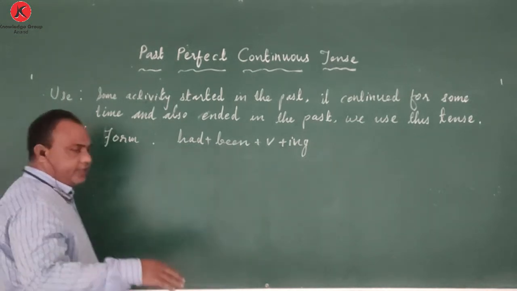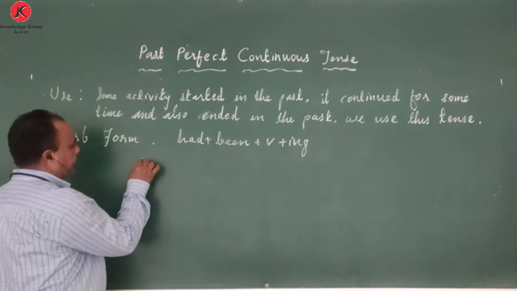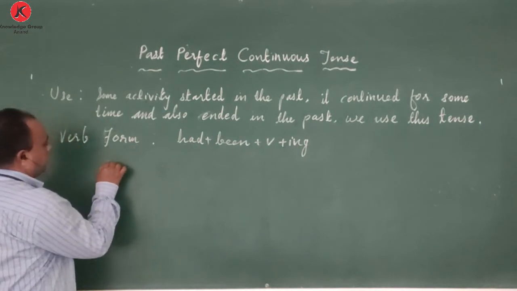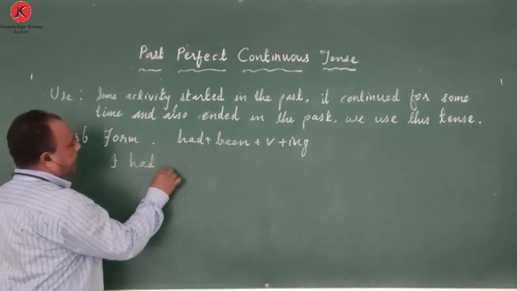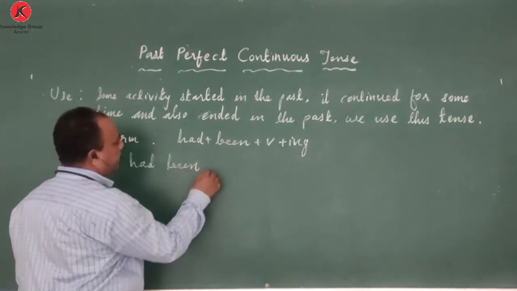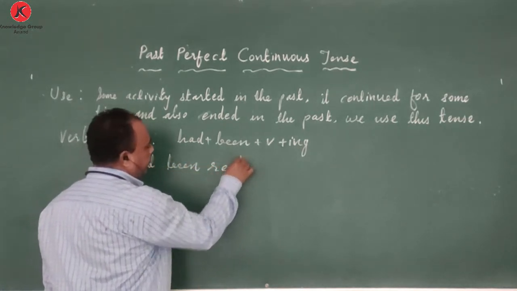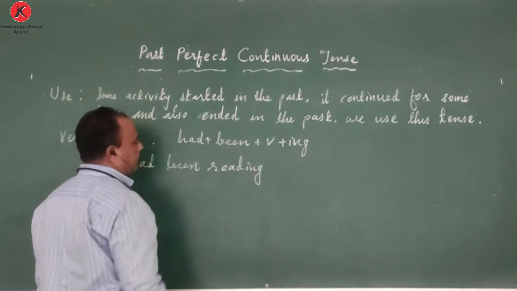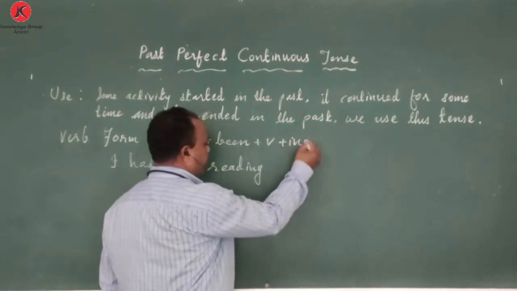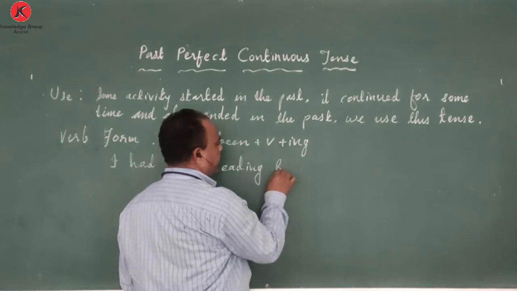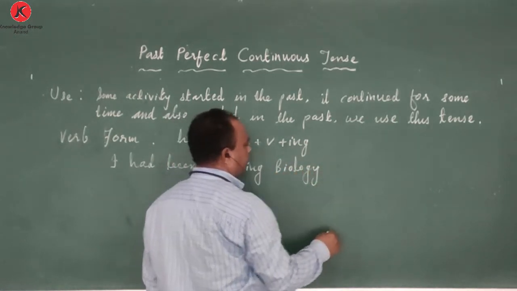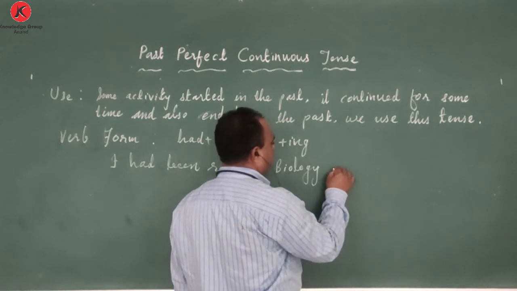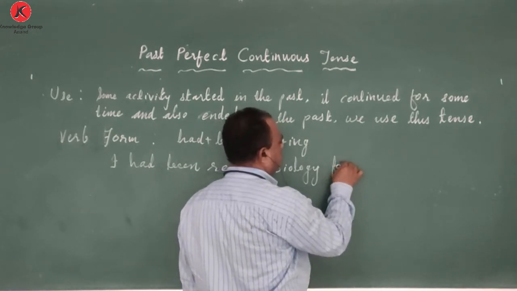Now, whatever example I had given, I can frame the sentence based on that.